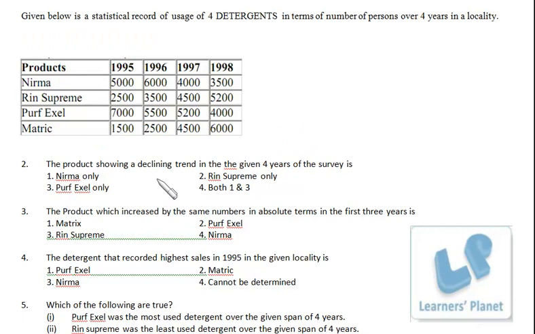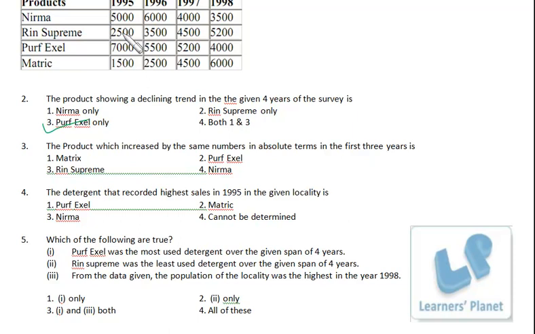The product showing a decline trend in the given 4 years of survey. Decline trend, okay. So just observe it. Nirma 5, 6, it's not showing decline. Rin Supreme, not decline. 7, 5, 5, 5, 2, 4, Perf Excel. Right? Simple. The product which increased by the same numbers in absolute terms in the first 3 years is. So that's an increase and the same increase. So that's 25, 35, 45. This is Rin Supreme. Very simple question.